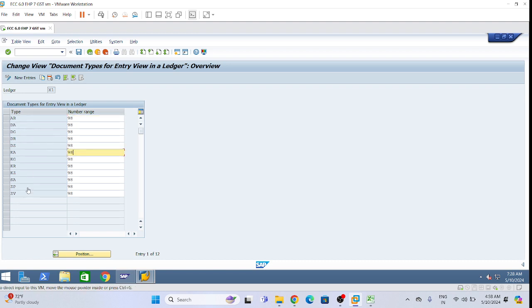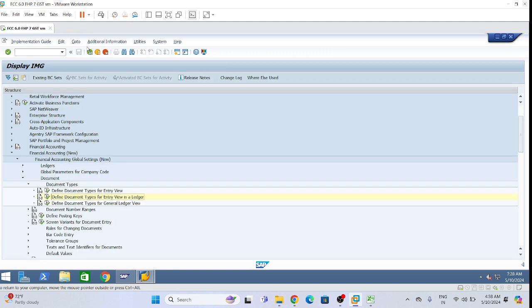But how will the system do it? To the CP and CR document types, we need to configure this number range in the system. Then the system will do the parallel accounting, right? Same way, like the way we used to do for GL and AP/AR topics, same way we will do for cash journal also and number range maintenance. Okay, so now let us move on. One more thing, assign default profit center, meaning we need to define a default profit center, which you will understand when I define it. And one last very important configuration.